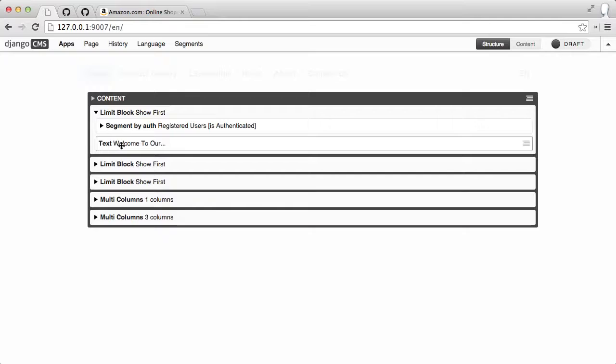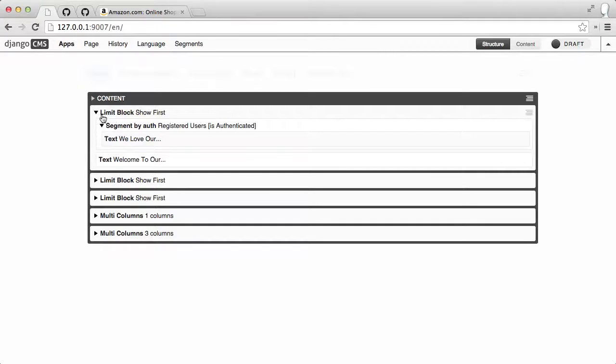So that's why this is here, and that's why when we're not authenticated we see "welcome to our site" on the front page rather than the message that we have for authenticated users. Okay, so that covers the limit block. To recap, it just sequentially goes through the children and finds the first one that matches. In this case, the first one.